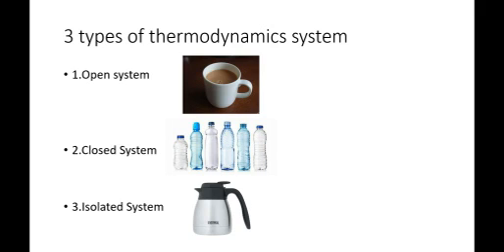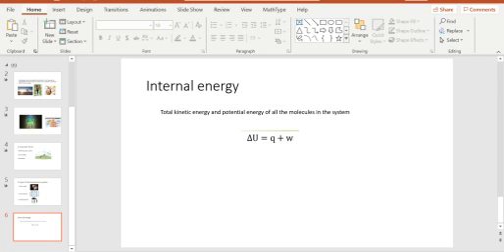with coffee, of course. When you put it in the freezer, it loses heat as the molecules of the liquid coffee move to the freezer until they're not moving anymore. The energy that moves the molecules from the liquid coffee to the freezer is what we call the internal energy. Internal energy is the total kinetic energy and potential energy of all the molecules in the system.